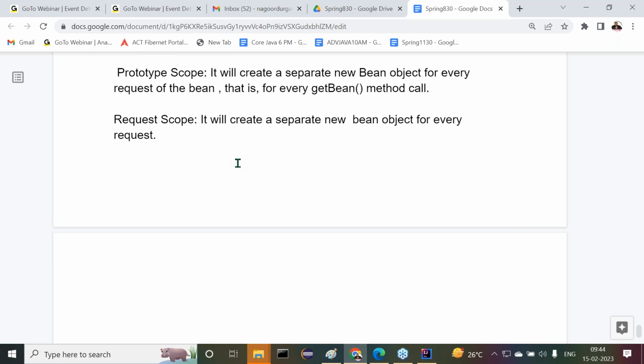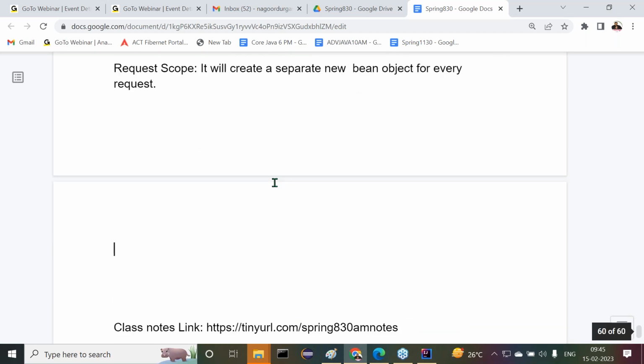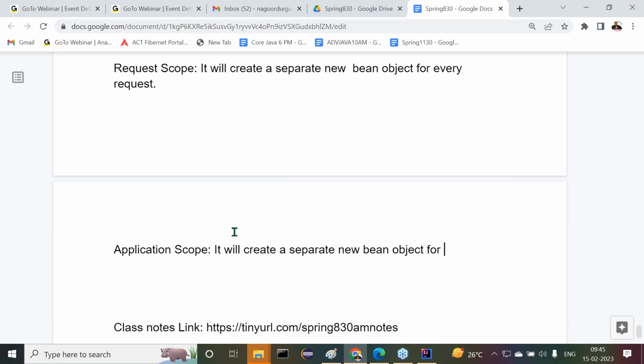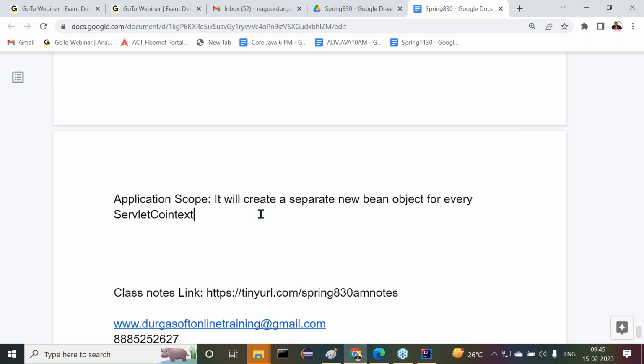All right, sir. The next one after request scope is application scope. It will create a separate new bean object for every servlet context object.